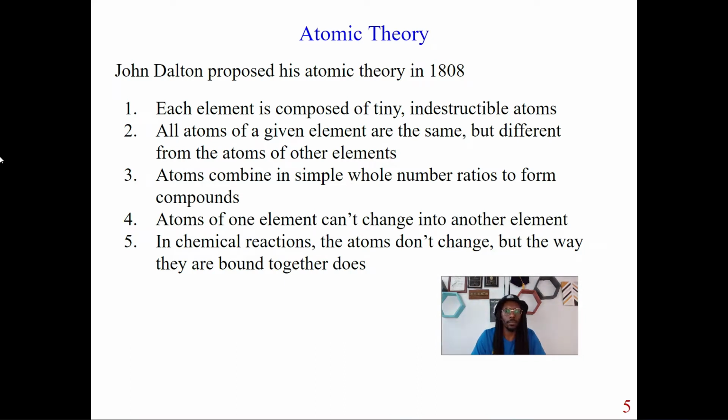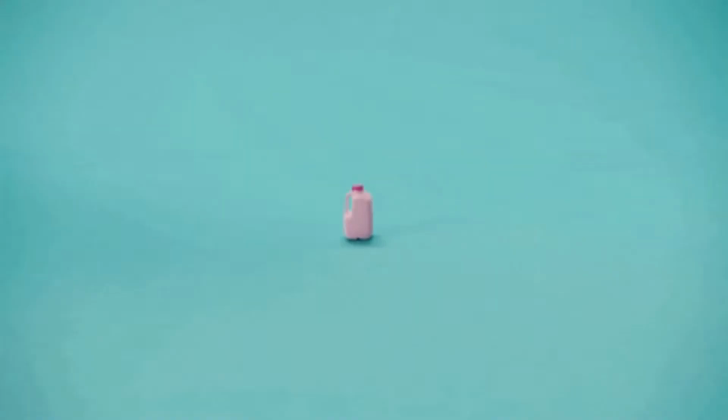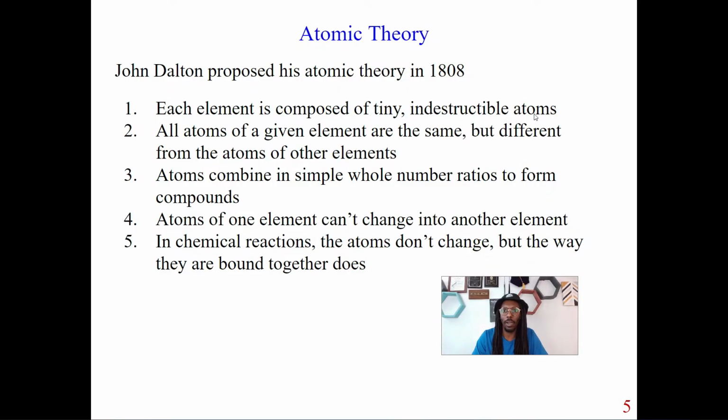Now, I'm just going to highlight 5 things from this theory that you guys are going to need to know. The first thing he proposed is that each element is composed of tiny, microscopic, indestructible atoms. So the first thing we want to understand is that all elements have these tiny atoms.